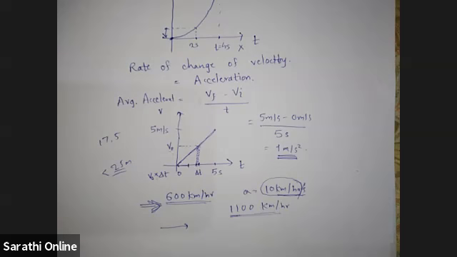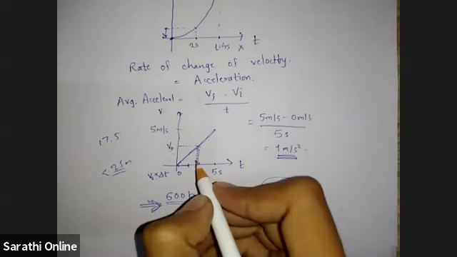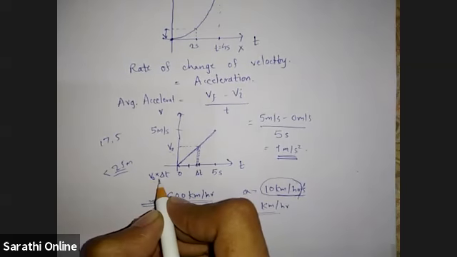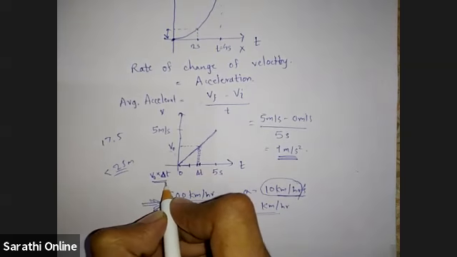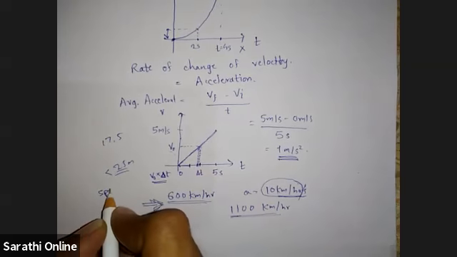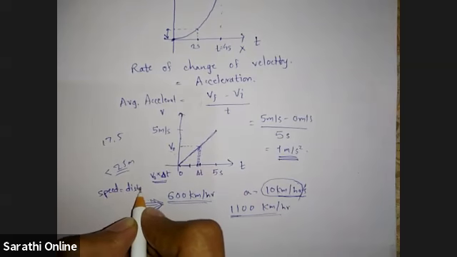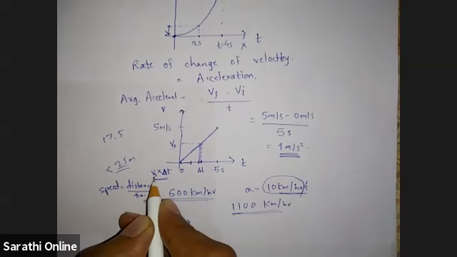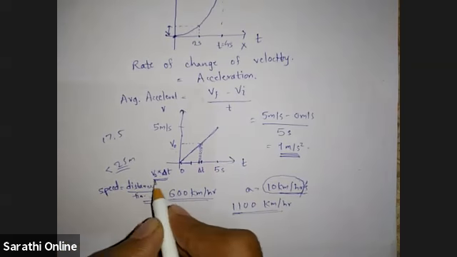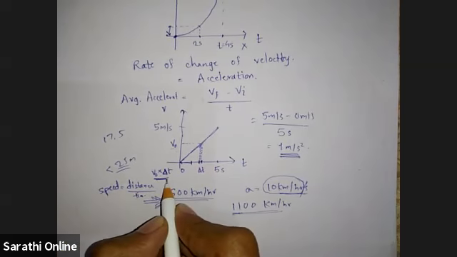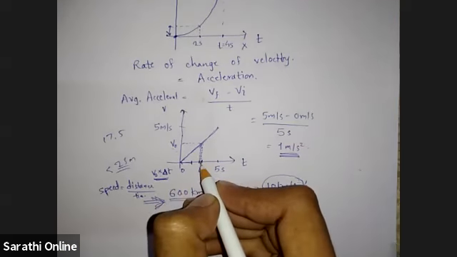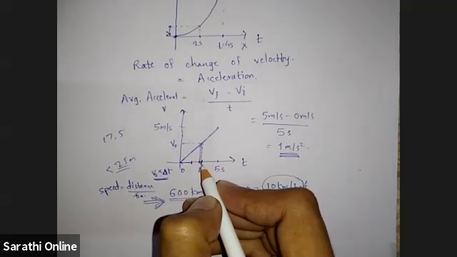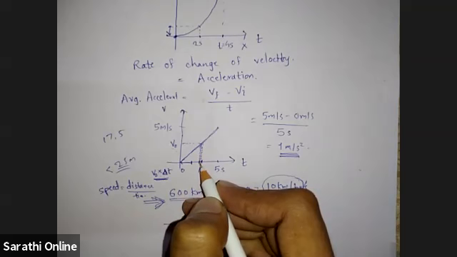Is it clear? No. The distance traveled will be v naught into delta t. Is this clear? No. Speed is equal to distance upon time. Is this clear? Yeah. So now we need to find distance. Speed is v naught and time is delta t. So distance will be v naught into delta t. Yeah, now it is clear. So v naught into delta t is what? It is nothing but the area of this small strip. It is clear, right?